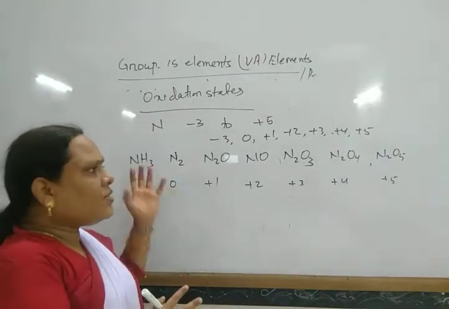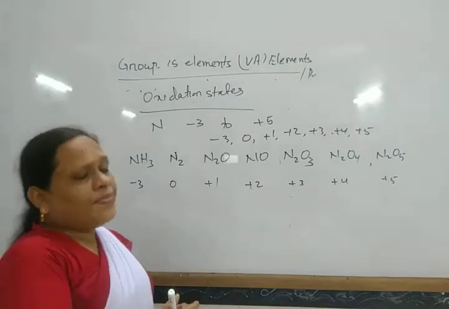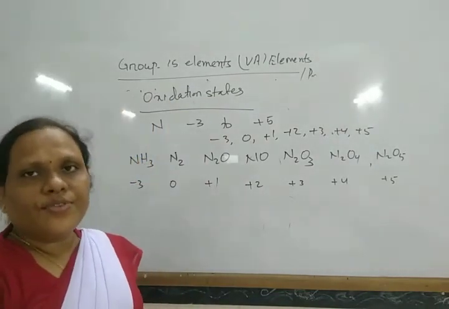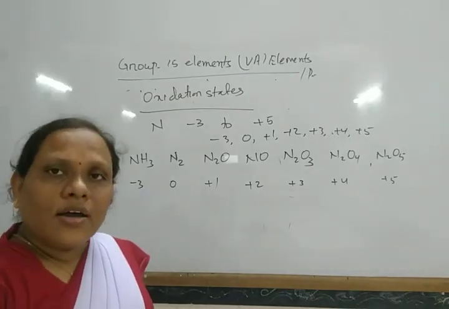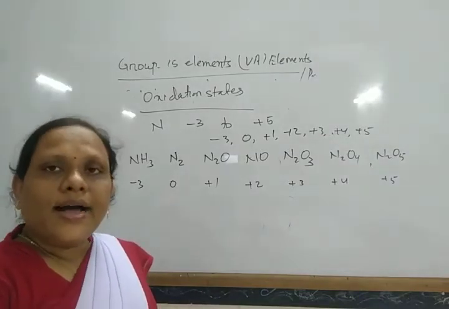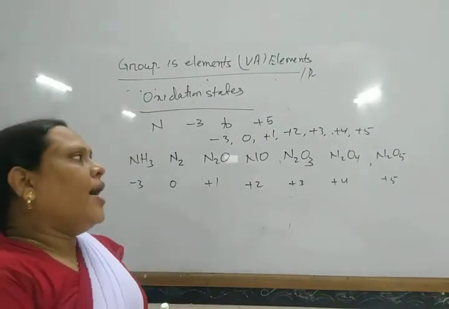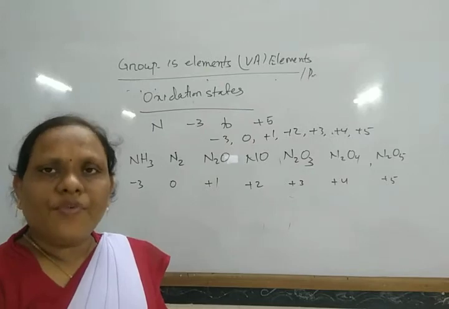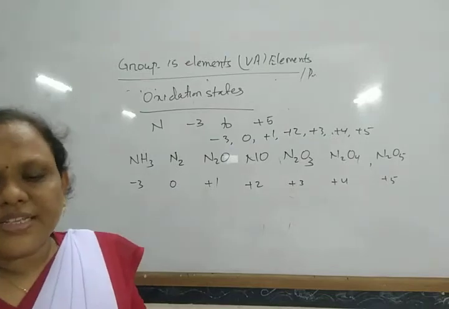While all other elements do not show so many types of oxidation states. But nitrogen only exhibits the covalency of 3, while all others exhibit the covalency of 5, as they have vacant d orbitals. And bismuth, due to the inert pair effect, also does not exhibit the covalency of 5. So these are some ideas about the oxidation states of these elements.